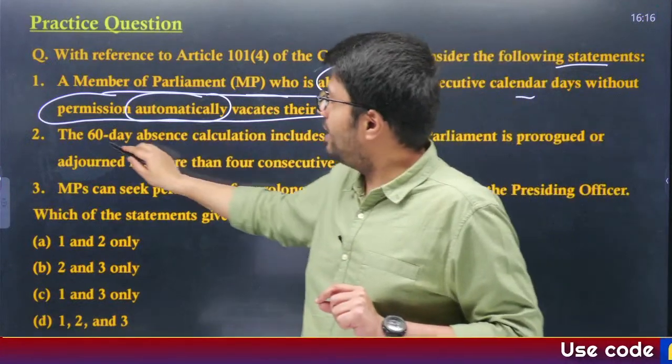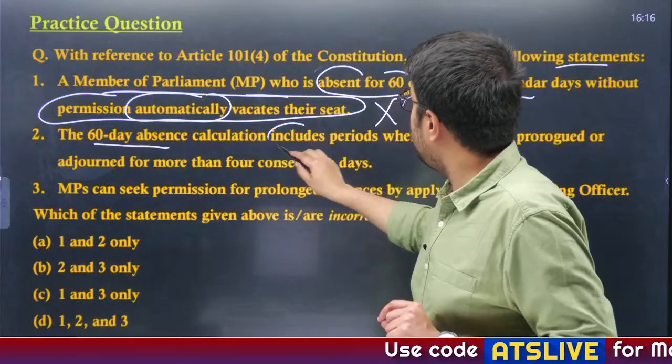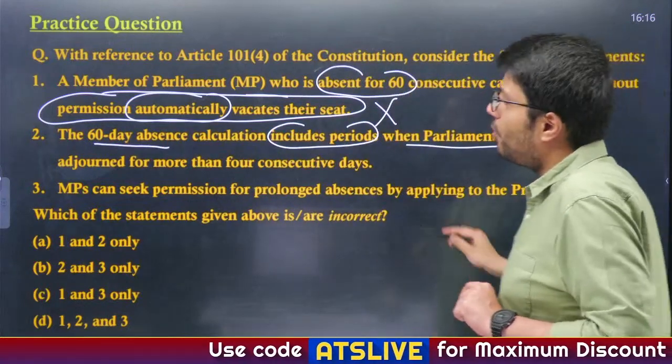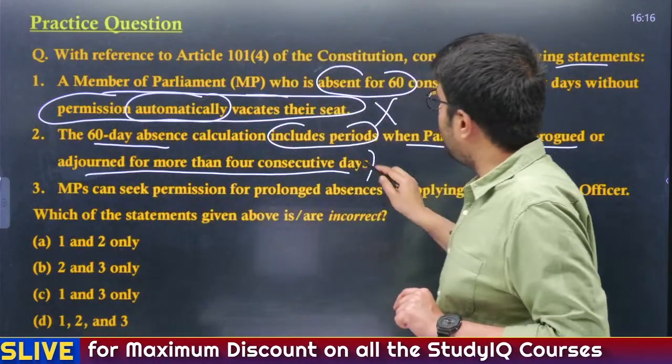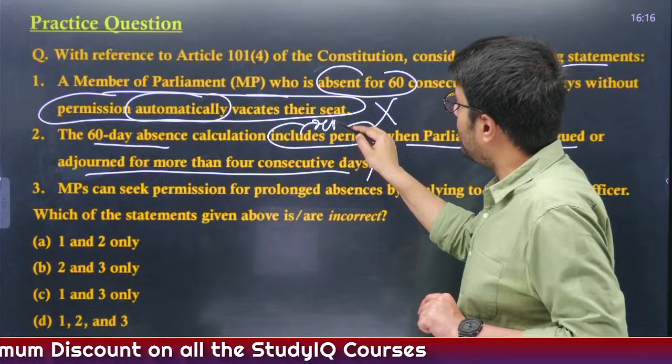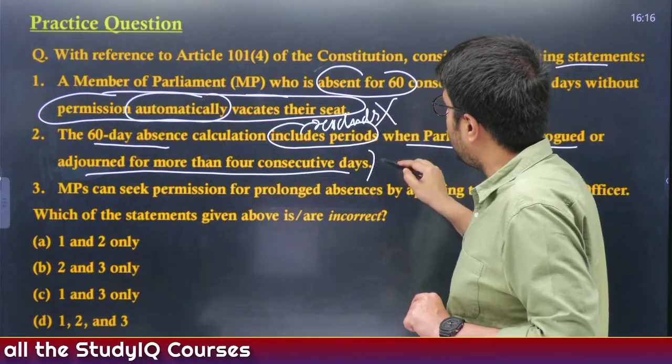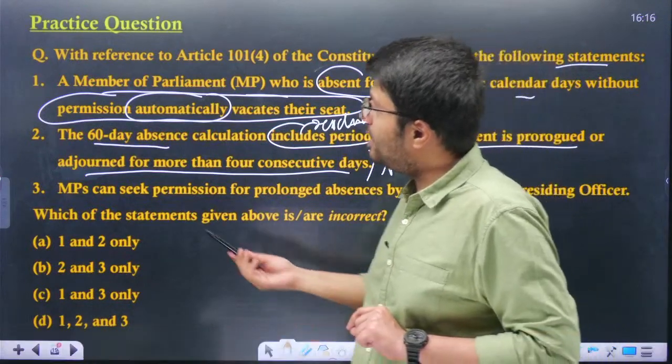The second statement: the 60-day absence calculation includes the period when the Parliament is prorogued or adjourned for more than 4 consecutive days. Actually, it excludes this period, right? It does not include this period. So, the second statement also becomes incorrect.